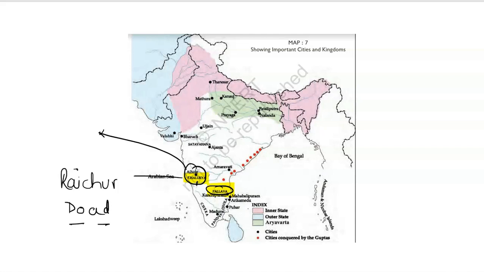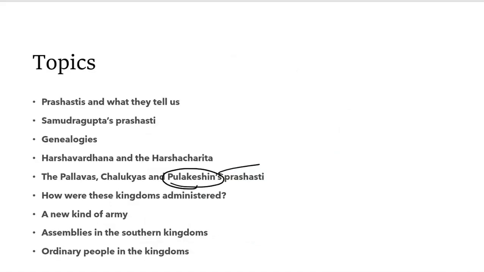One of the most important Chalukyas, if you look at the map, you'll remember it. His name was Pulakeshin II. We get to know about him, Pulakeshin II, from his court poet. Again, because I told you they used to write a lot of Prashastis. So his court poet is Ravikirti. He talked about Pulakeshin's ancestors, about how the generation passed on from one person to another and how Pulakeshin inherited the kingdom not from his father, but he got it from his uncle.